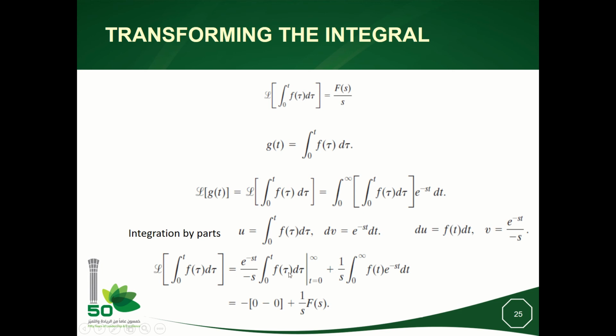By integration by parts, I will have two terms. So this term is 0 because exponential of −st at infinity is 0. And at 0, if I replace the time by 0, I will have the integral from 0 to 0, which is 0. So I will get 1 over s. It means this term remains, and I will have 1 over s times F(s). The term which is here is, by definition, F(s).